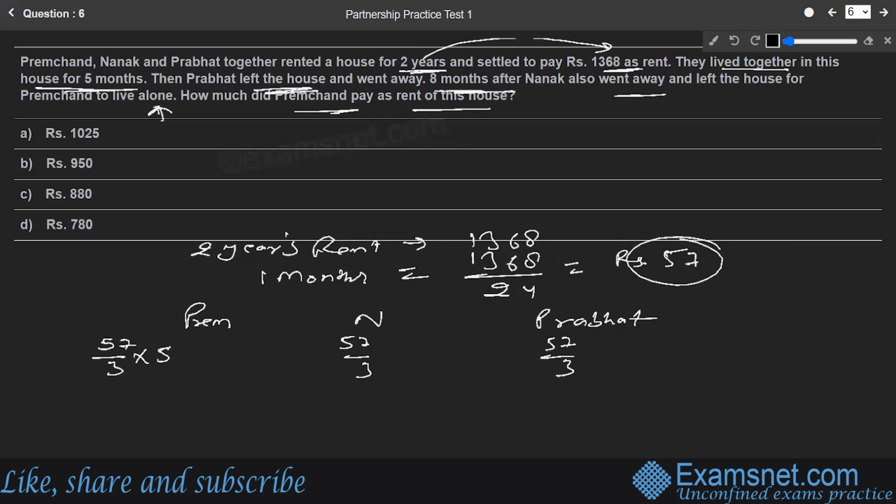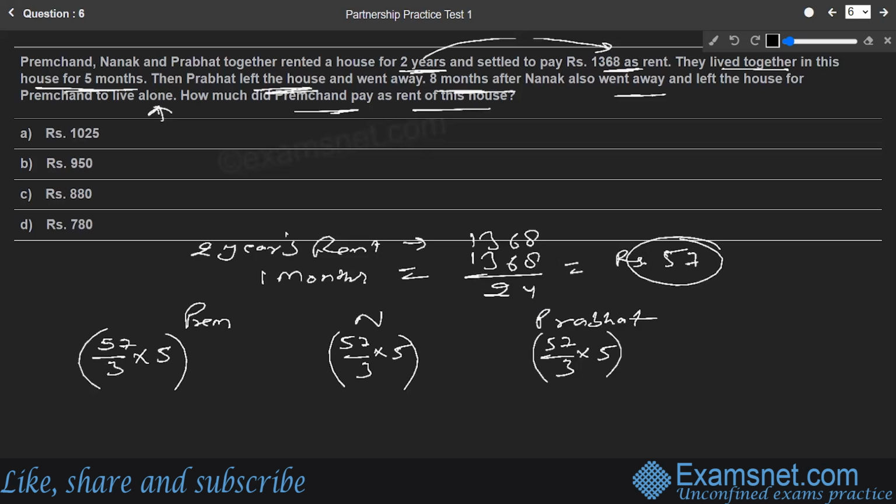So it has to be multiplied by 5 for each, because this trend has continued for 5 months. So we get the first factor: 57 by 3 into 5, for each of the three.